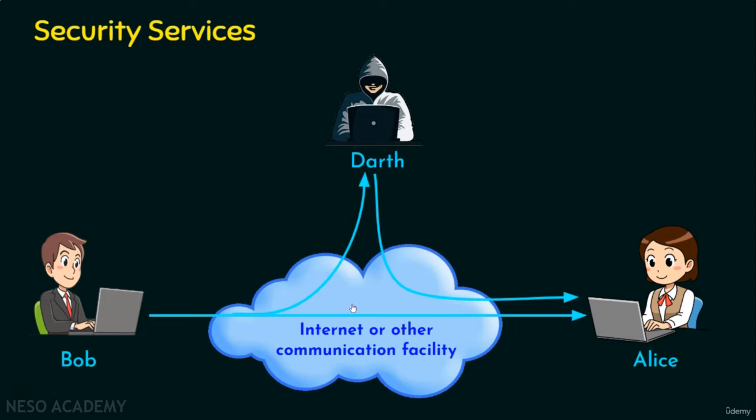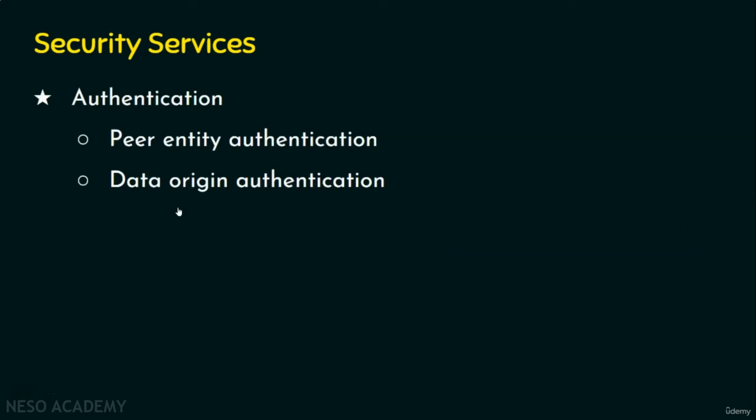And coming to data origin authentication, in this example, Bob is going to send the data or message to Alice, and when Alice receives the message, Alice should confirm that the message is from the source Bob. So this is called data origin authentication. We are done with the first security service, the authentication service.